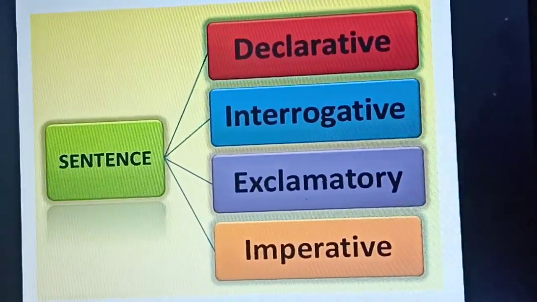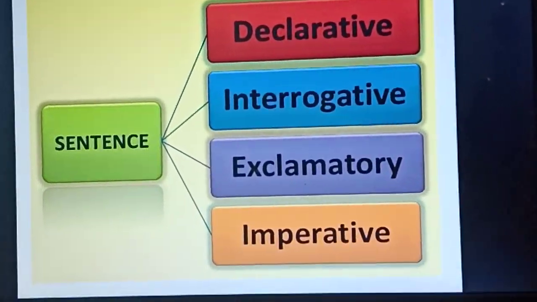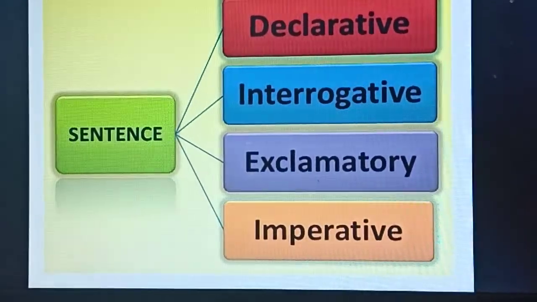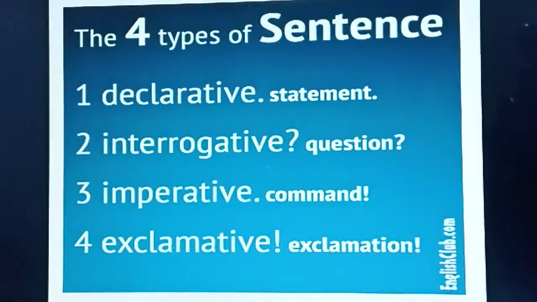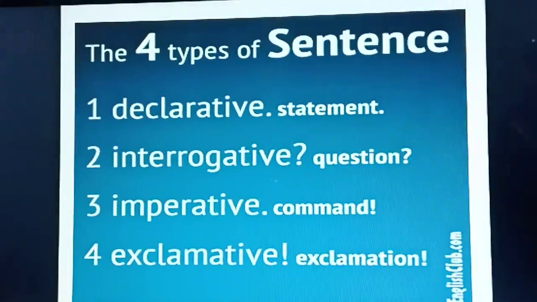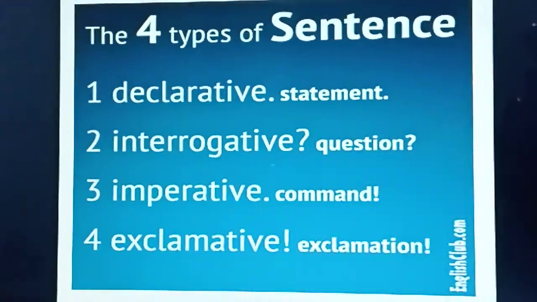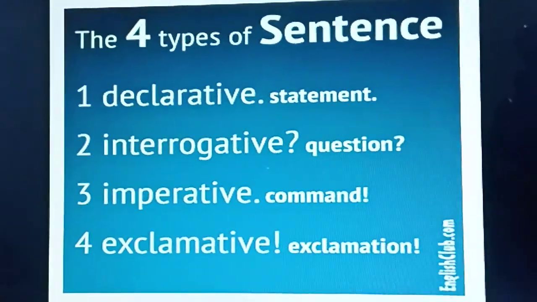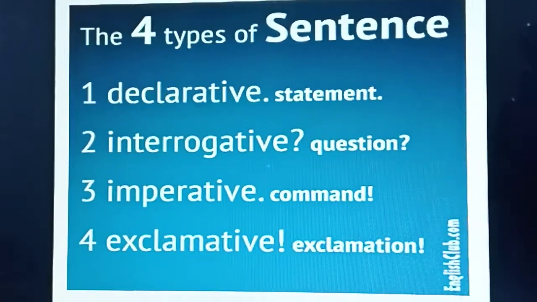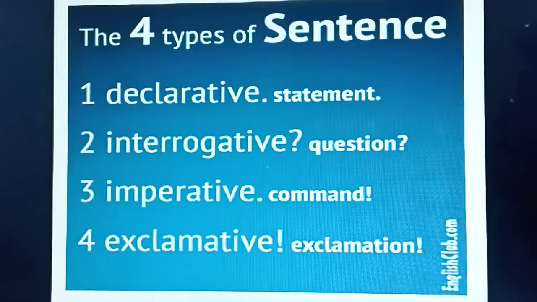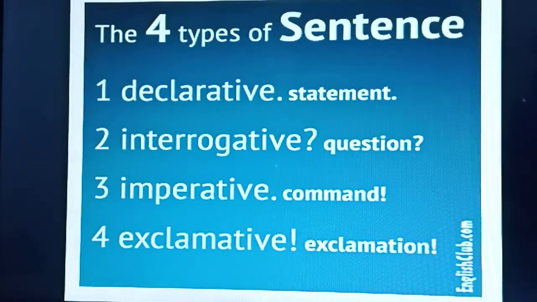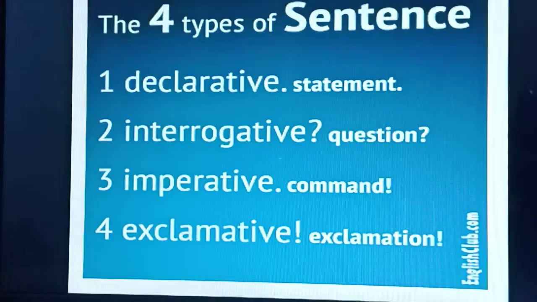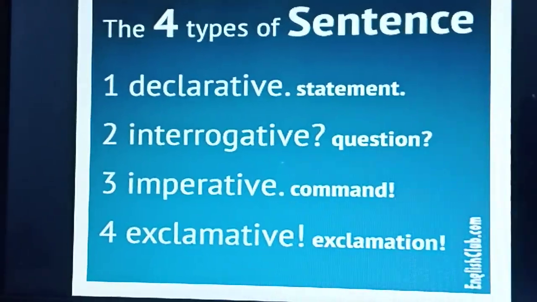Now we are going to see in detail what these are about. You can just see here the 4 types of sentences. A declarative sentence, we are declaring something, we are just telling something. So the declarative sentences are statements. Ram is my friend.